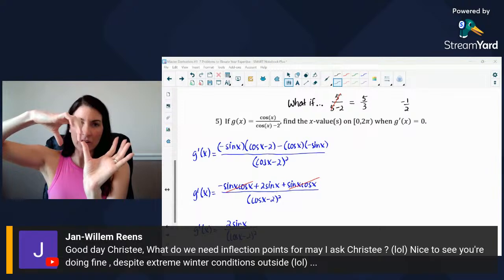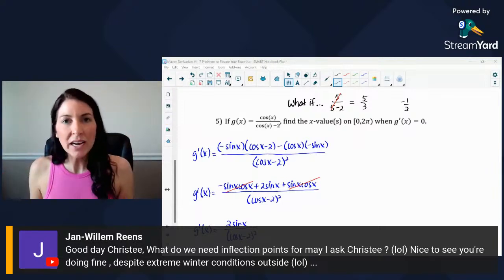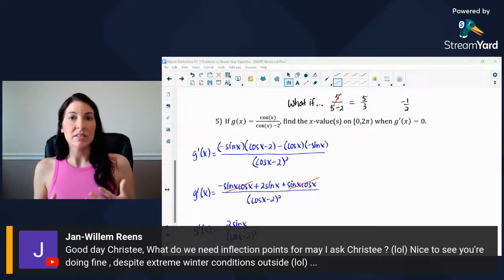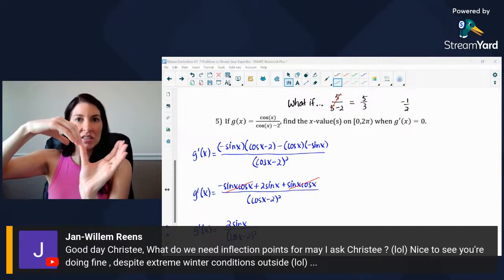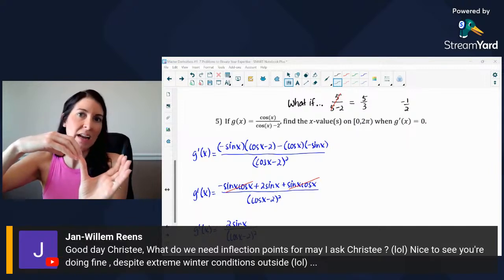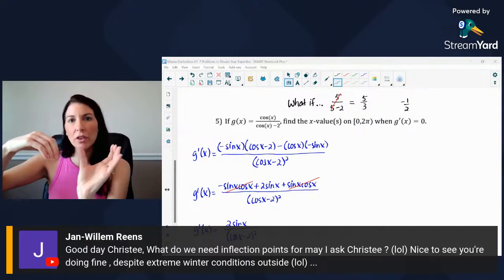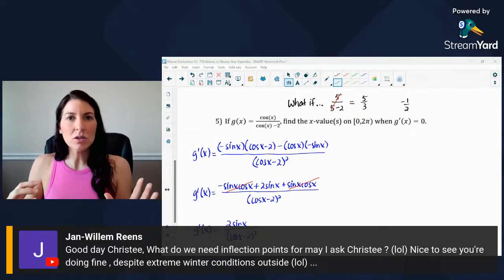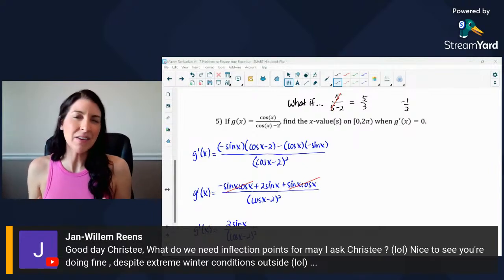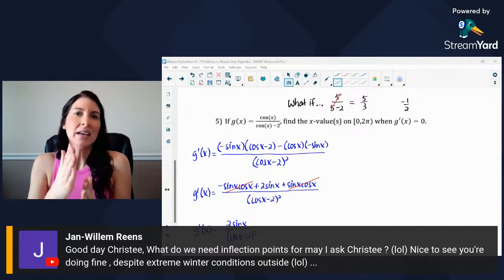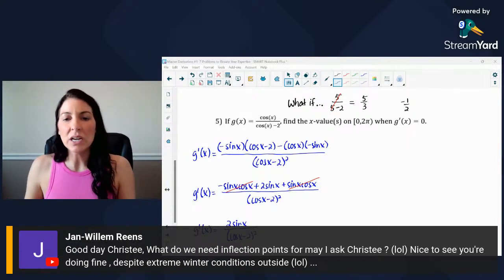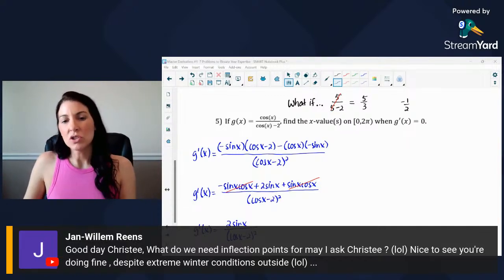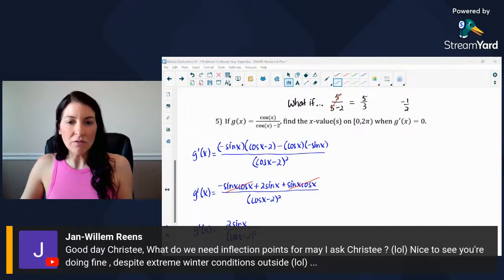So right here where my fingers connect, that would be your point of inflection. It also is where the second derivative changes sign, because the second derivative tells you about the concavity of the function. So it would tell you where the function changes from concave up to concave down. It's especially useful where you don't have that graph. And even if we did have a graph, you'd have to just estimate it, which we don't want to do. So when given a function, we're able to use the second derivative to find those inflection points.